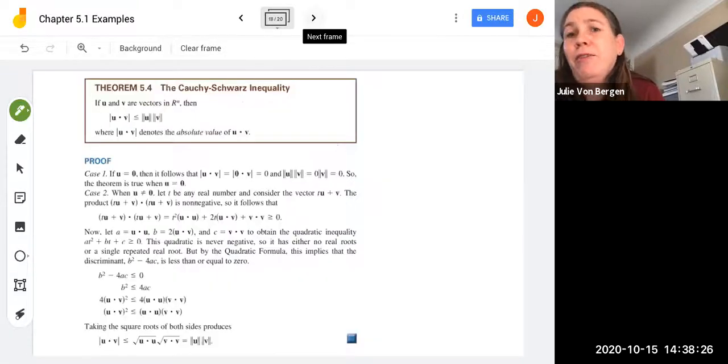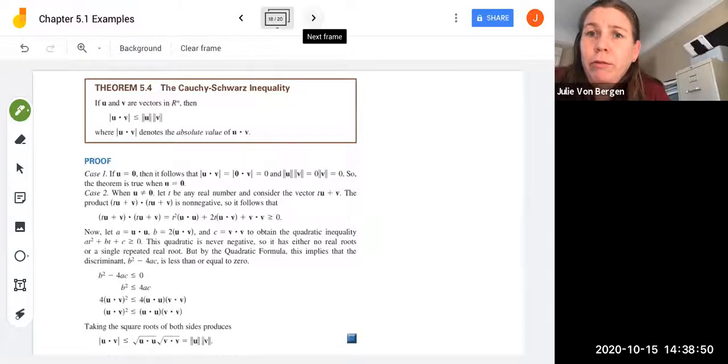Okay, let's take a look at Theorem 5.4. This is the Cauchy-Schwarz Inequality. So if u and v are vectors in Rn, then the absolute value of u dot v is always going to be less than or equal to the norm of u multiplied by the norm of v. And you can think about the norm of u and the norm of v as the length of u and the length of v. So let's start with case 1, the simple case if u is 0.